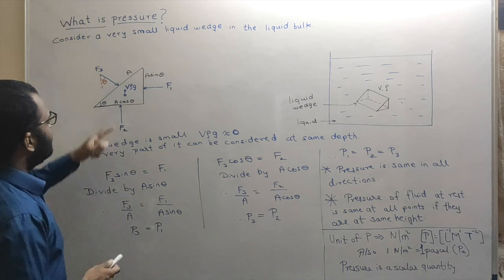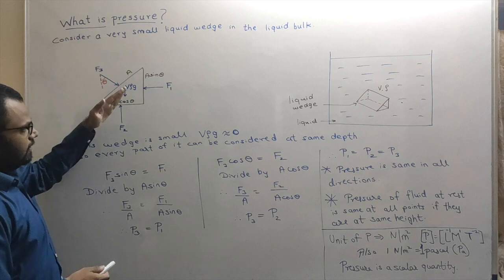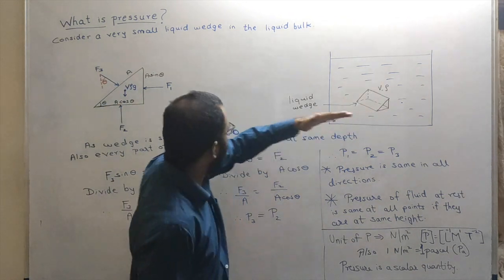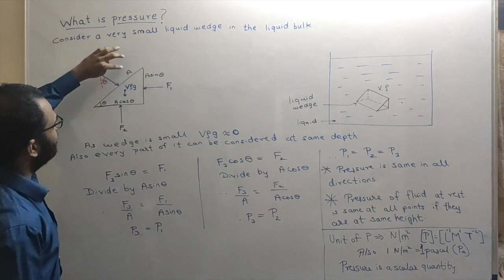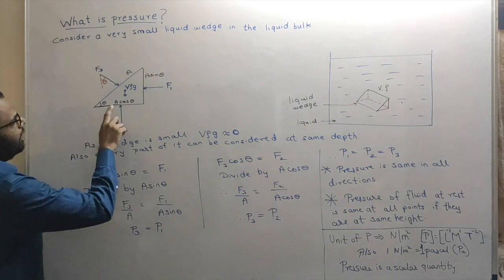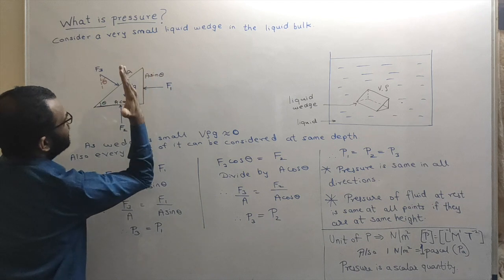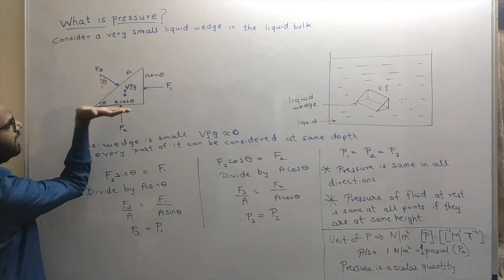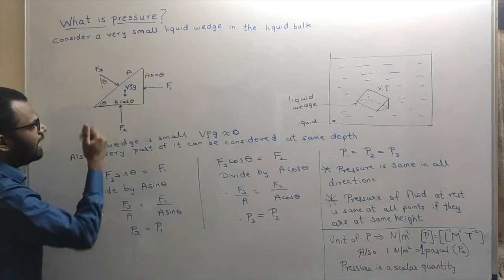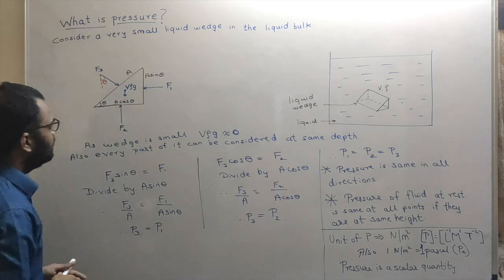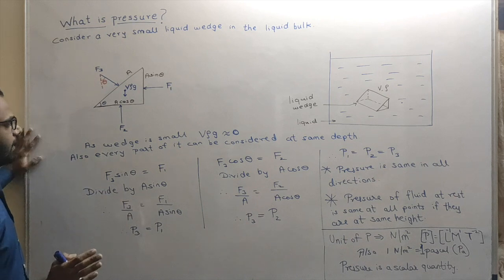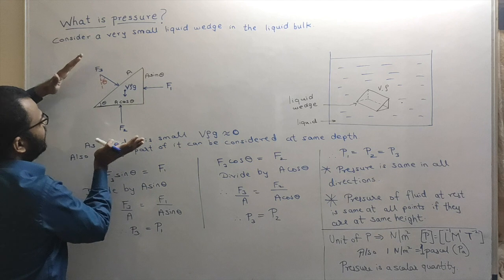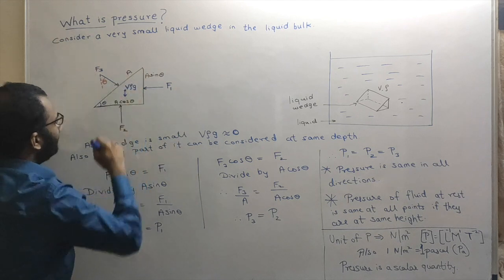Also, let us say that this surface area, that means this part of the wedge, has surface area A, and hence this will have surface area A sin theta because it is opposite to theta. This will have surface area A cos theta because it is adjacent to theta, right? Okay. So look here. These are the forces F1, F2, F3 acting due to the surrounding fluid on the wedge.